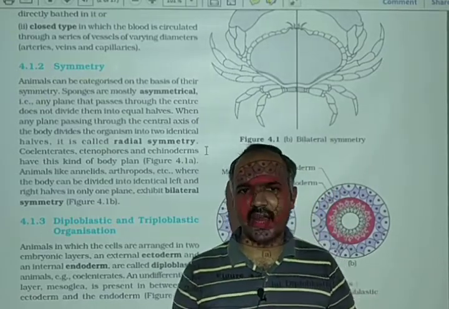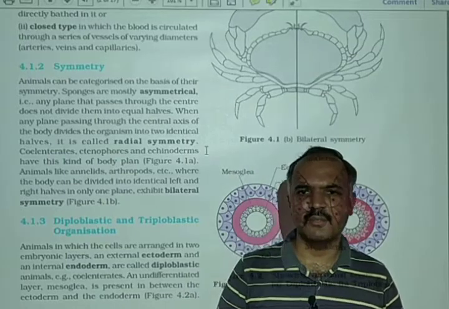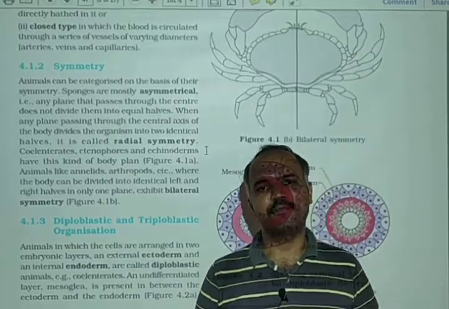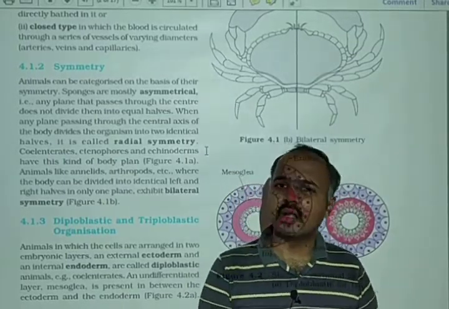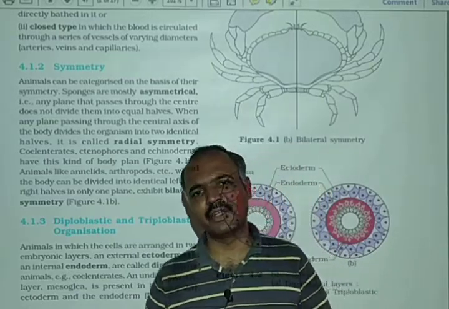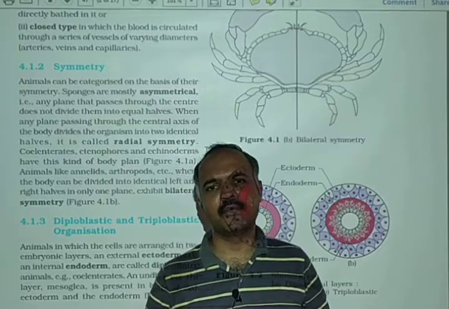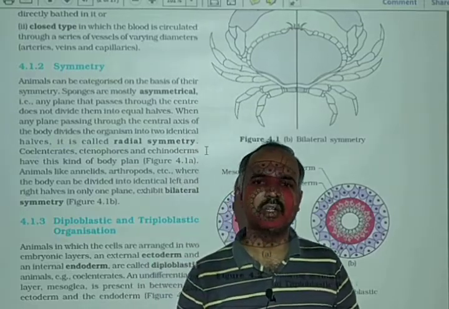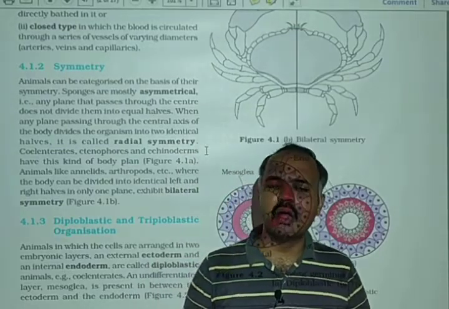So in total there are 6 bases of classification, and yesterday we talked about the first basis, that is level of organization. We said that animals exhibit 4 levels of organization: cellular level, tissue level, organ level and organ system level.